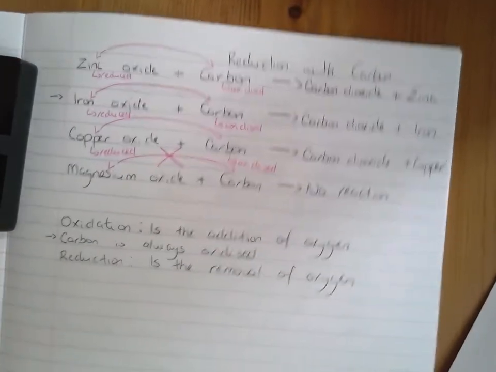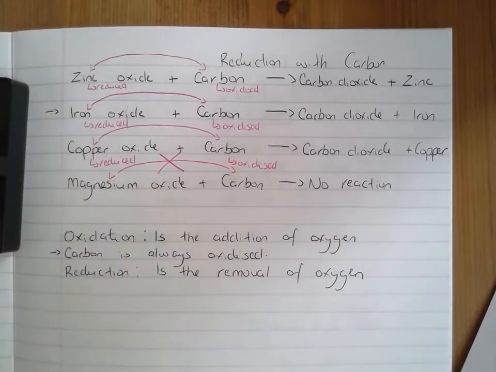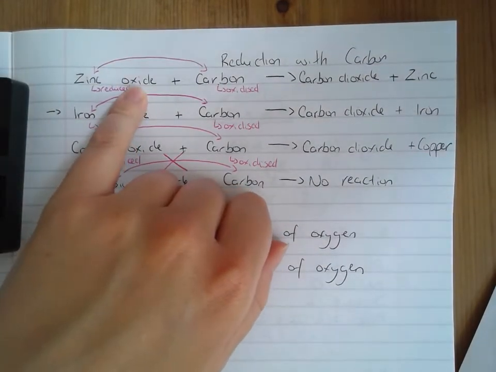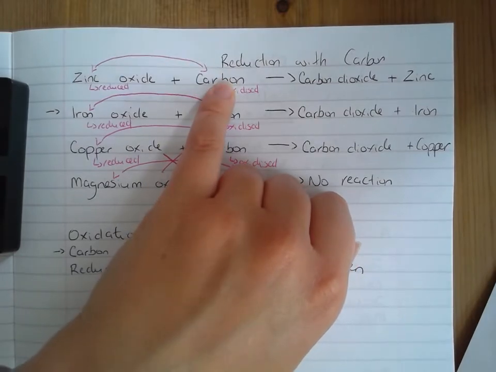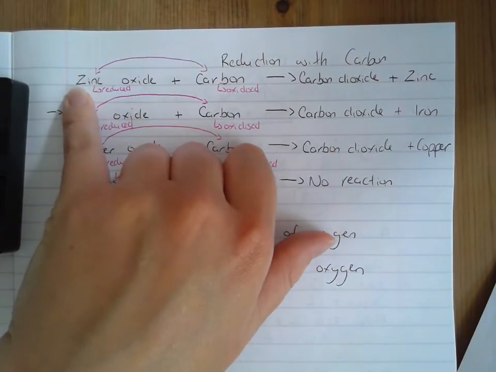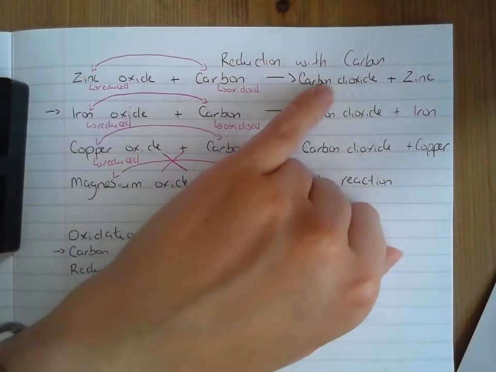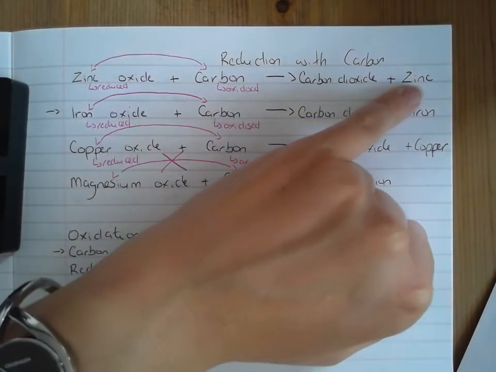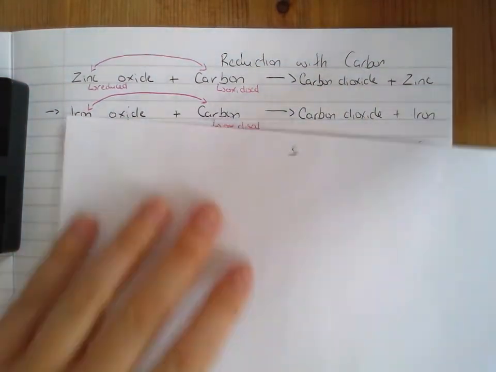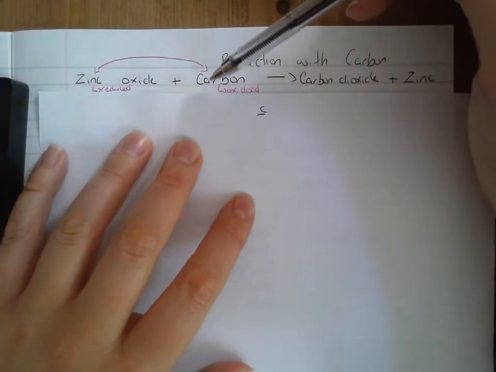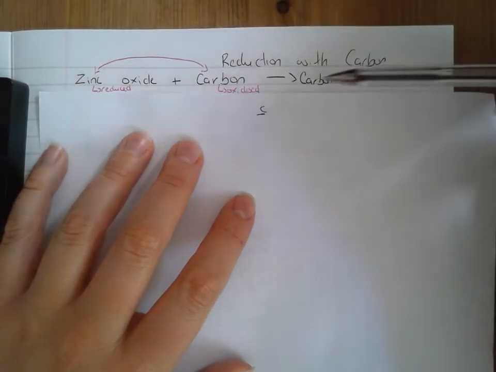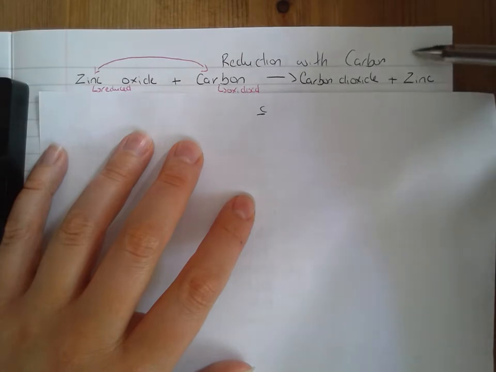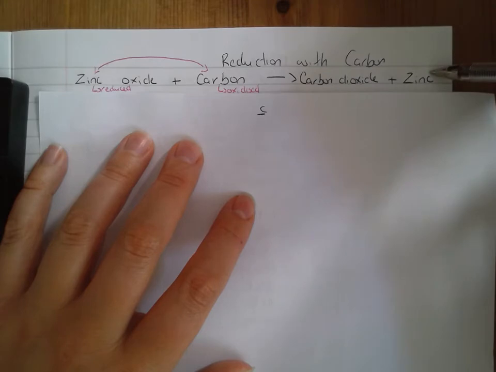Over here I have got zinc oxide, so zinc after it has reacted with oxygen, and I'm reacting this with carbon. What will happen is that carbon will take zinc's place. And when it takes zinc's place, you get carbon dioxide and you've got zinc by itself. So you react zinc oxide with carbon, carbon takes zinc's place, leaving you carbon dioxide and zinc. You end up with pure zinc, the pure metal, which is what you are trying to do.